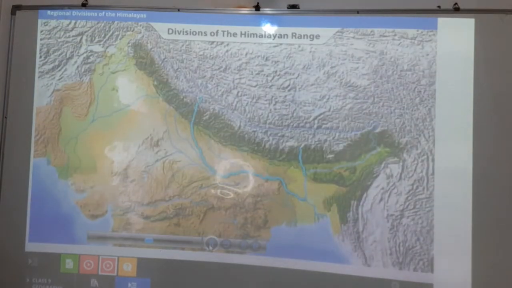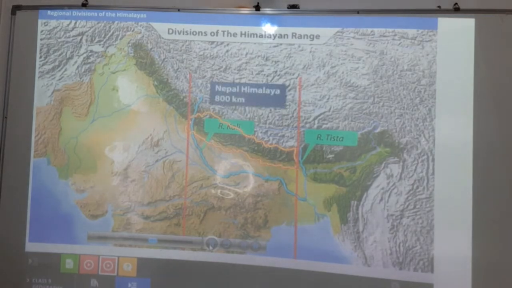The region between the Kali and Tista rivers forms the next regional demarcation. This 800-kilometer stretch is known as the Nepal Himalaya. It gets this name as most of the division lies in Nepal.